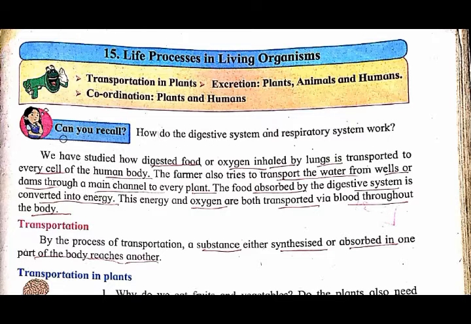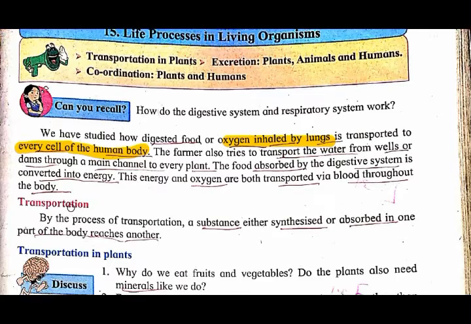So first, the 'Can you recall' question: how do the digestive system and respiratory system work? In the digestive system, complex food is converted into simple food, and these nutrients are absorbed by the blood and supplied to all the different parts of our body. In the respiratory system, oxygen is inhaled by the lungs and then transported to every cell of the human body with the help of the blood.